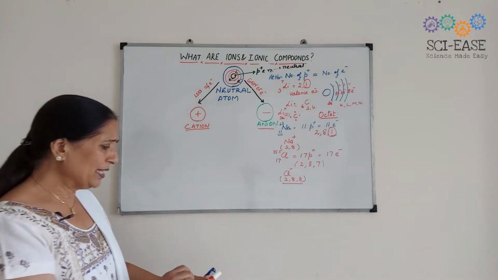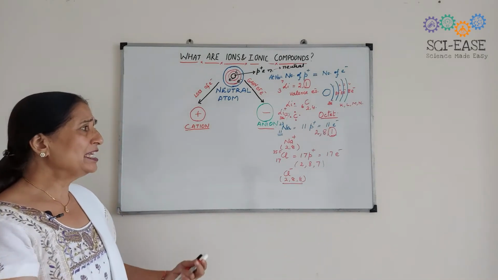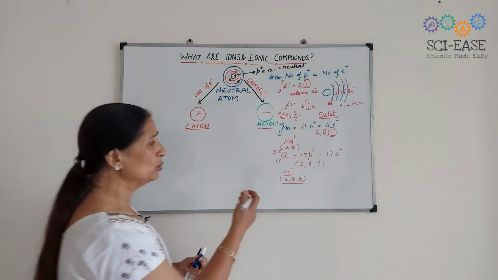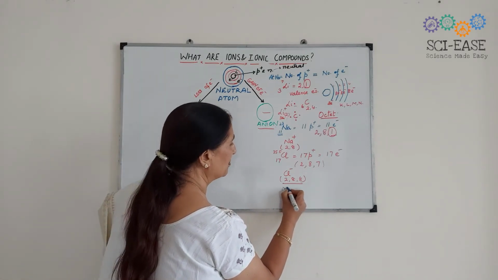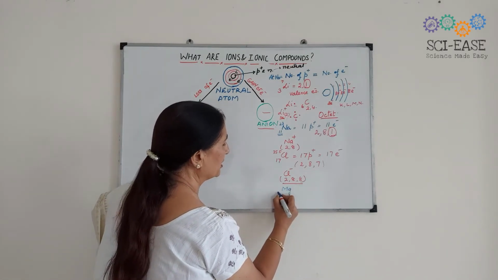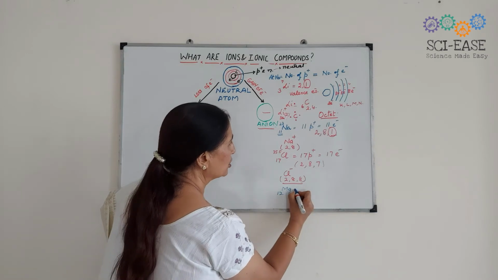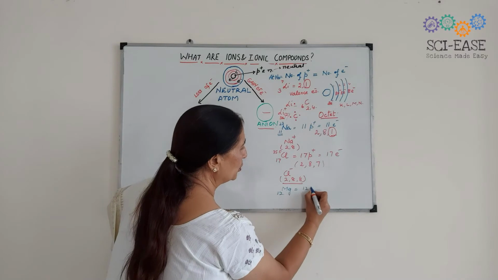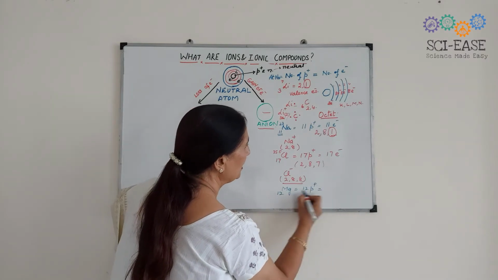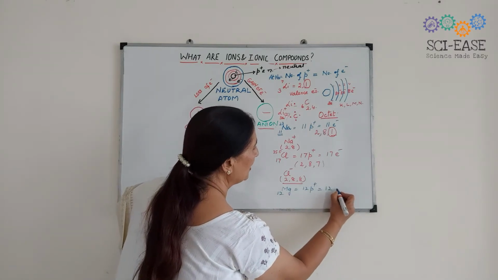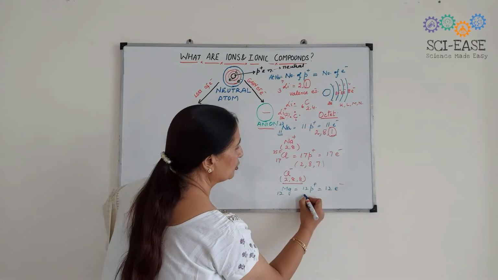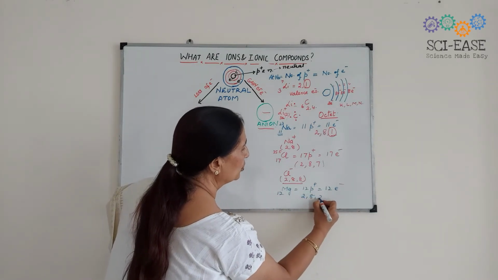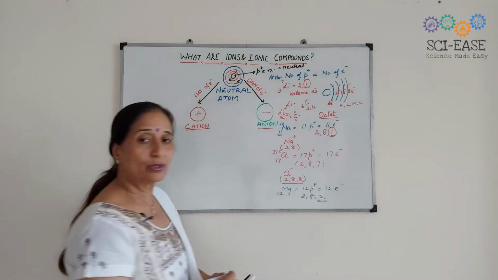Take any atom, for example magnesium, which can lose 2 electrons. What is the electronic configuration of magnesium? It has atomic number 12. So how many protons? 12 protons. How many electrons? 12 electrons. What is the electronic configuration? 2,8,2. So these 2 electrons are loosely held.